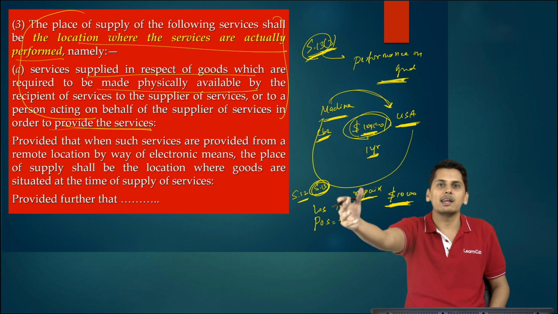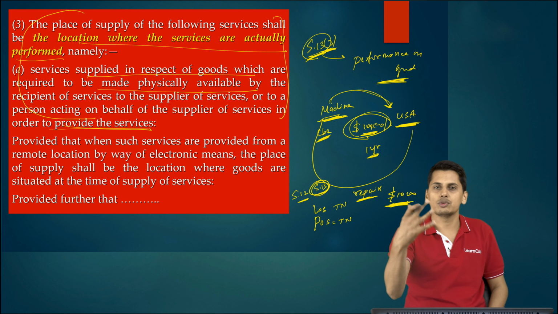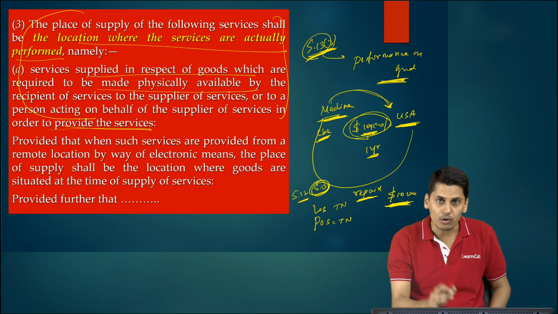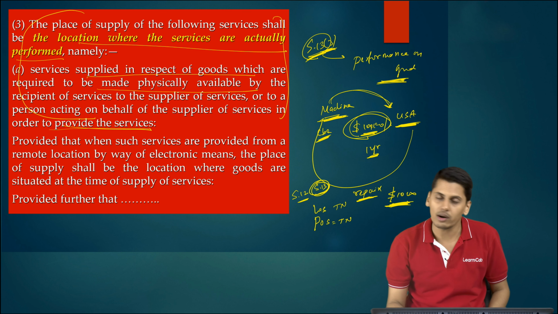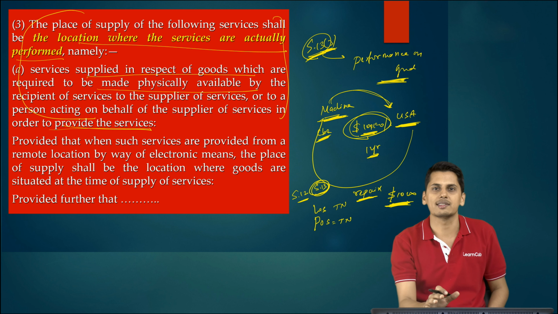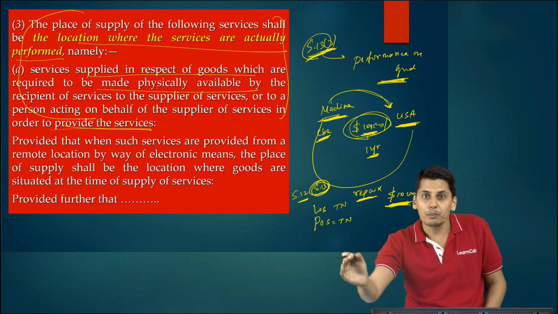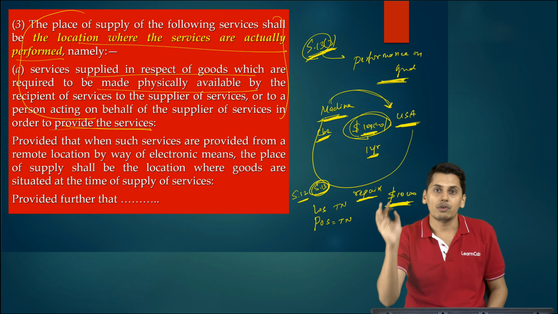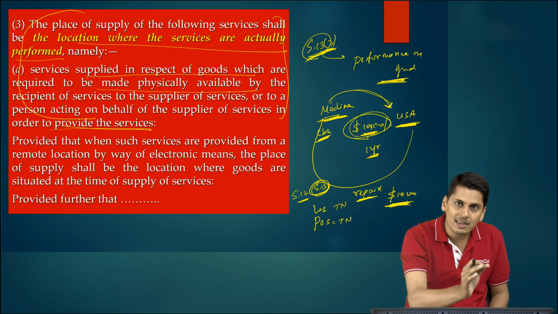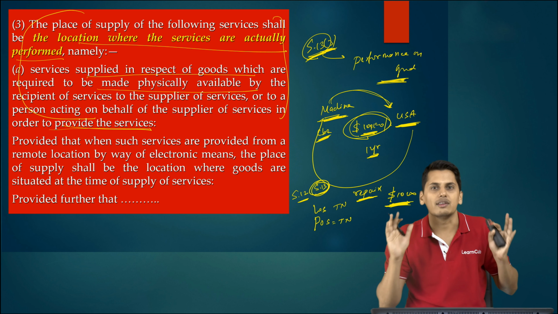This GST needs to be collected from the USA buyer. If he is not paying, this machine manufacturer has to pay from his own pocket. So now friends, to overcome this difficulty, what they have done is, these type of performance based services on goods. Which type of performance based services on goods? Where the goods are temporarily imported into India for the purpose of repairs and again re-exported outside India without putting these goods to any other use.